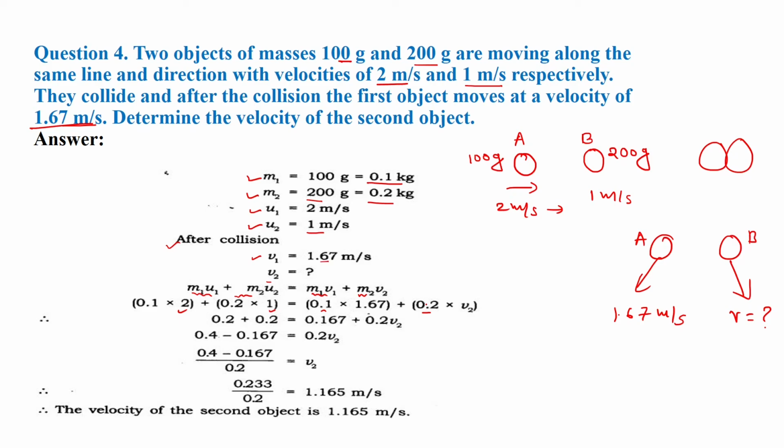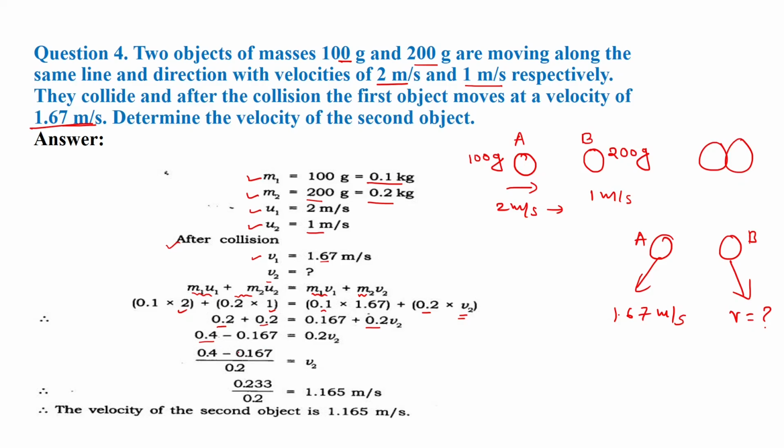Let's do the multiplication. 2 multiplied by 0.1 becomes 0.2, and 1 multiplied by 0.2 is 0.2. Next, 0.1 multiplied by 1.67 is 0.167. Only the decimal point shifts in the term 1.67. Plus 0.2 times v2 will remain as it is because we don't know the value of v2, and we have to find that from the calculation. 0.2 plus 0.2 becomes 0.4, and this 0.167 will move to the left side as minus 0.167.